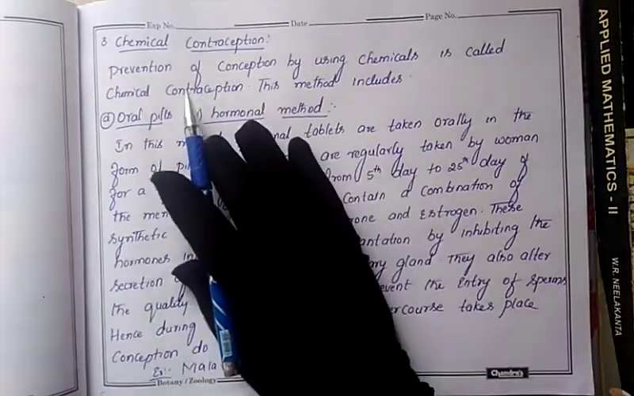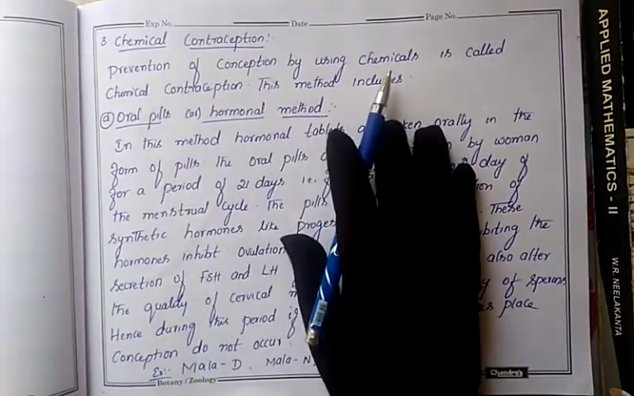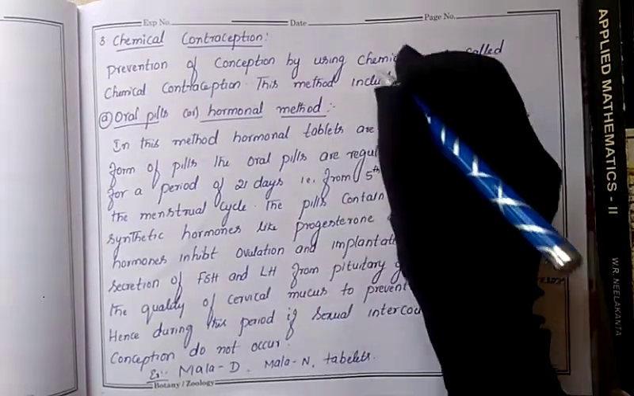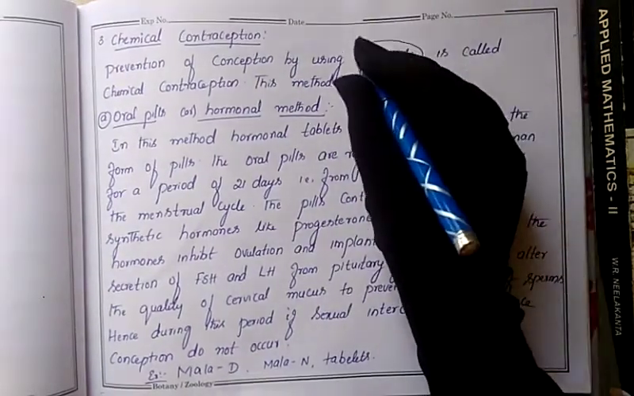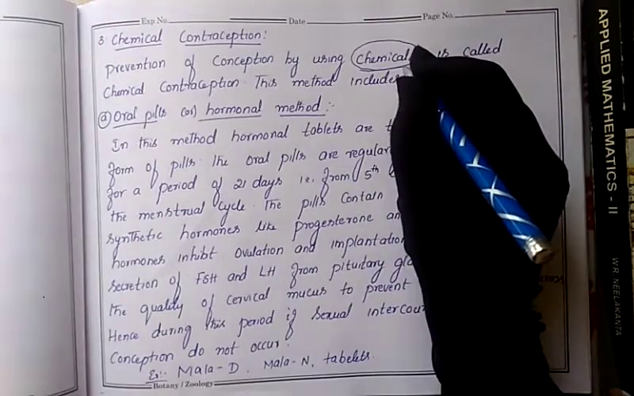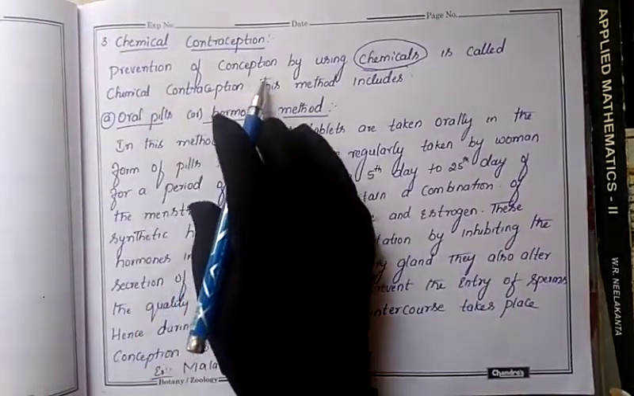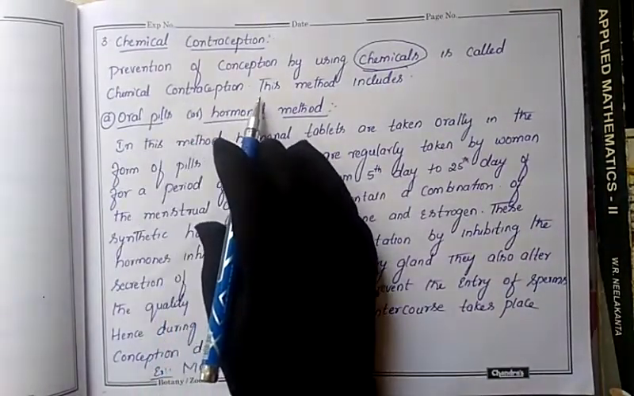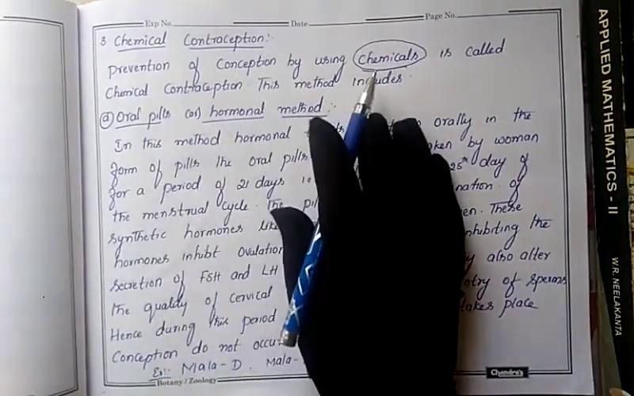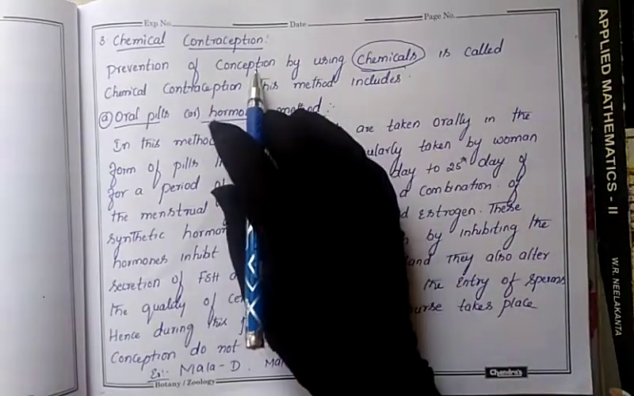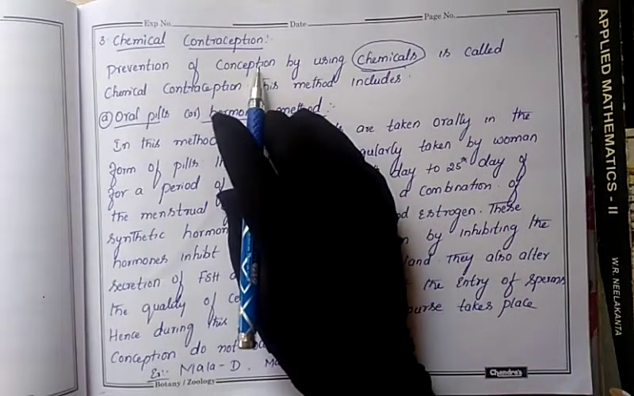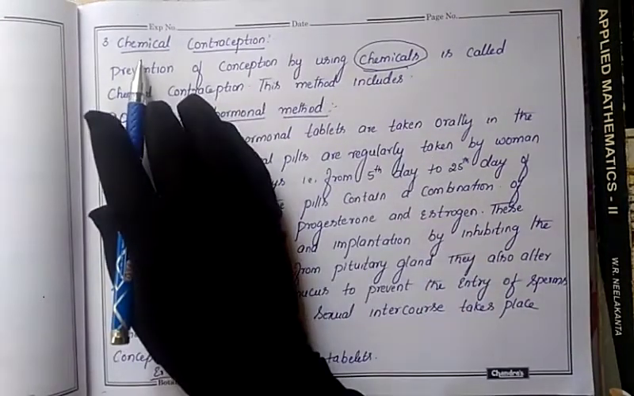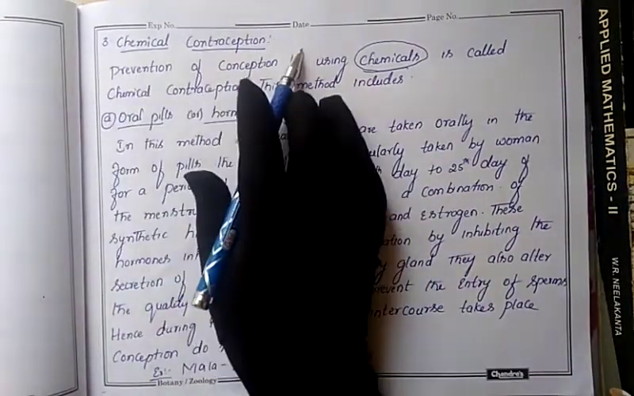In the same manner, in the chemical contraceptive method, we avoid pregnancy by using chemicals. By consumption of these chemicals, we avoid pregnancy. That's why prevention of conception by using chemicals is called the chemical contraceptive method. Conception means pregnancy. We avoid pregnancy by applying chemicals, and that's why it is called chemical contraception.